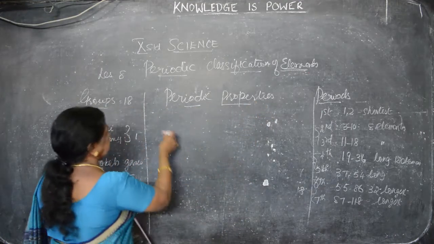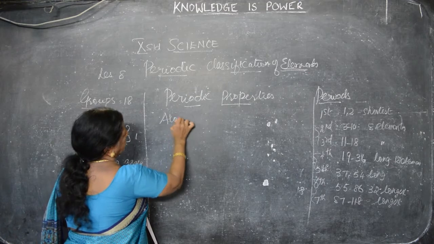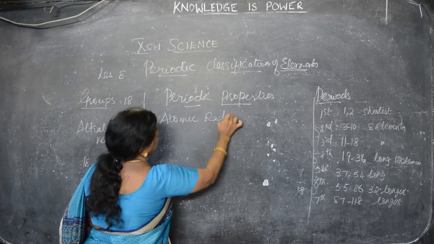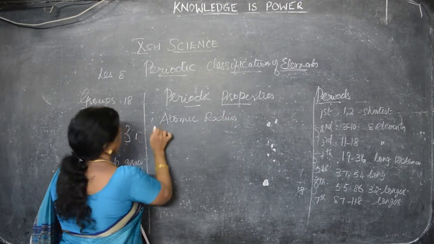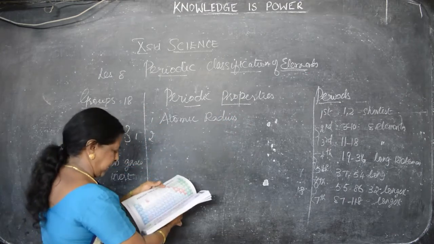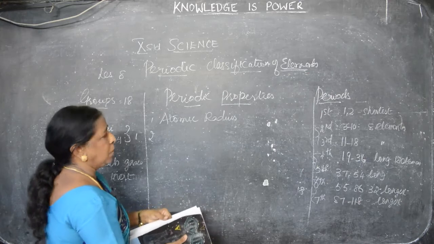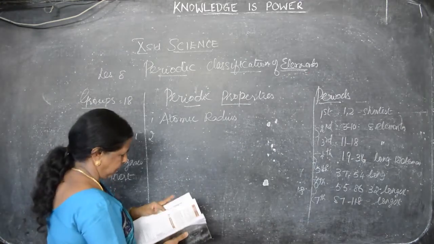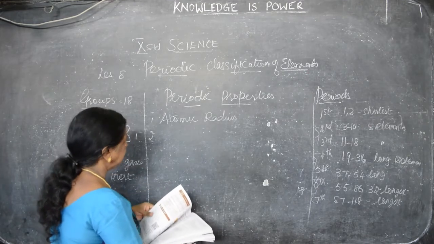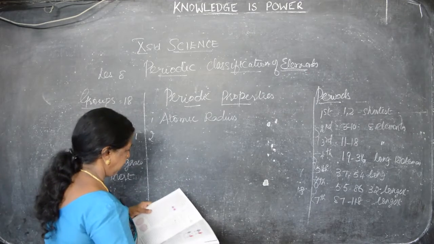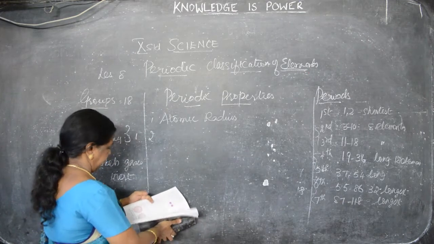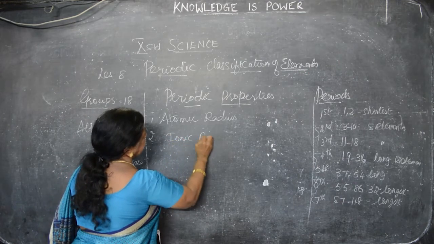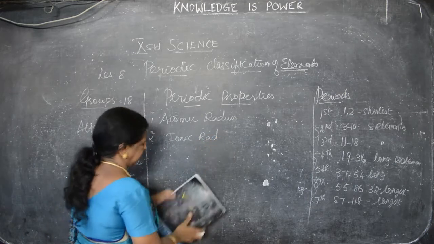One is atomic radius. Second one is ionic radii. Ionic radius is singular, radii is plural.